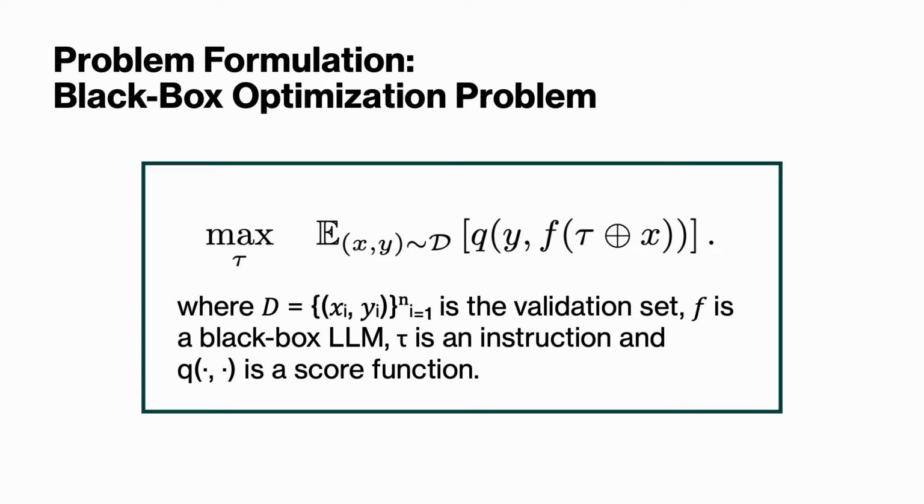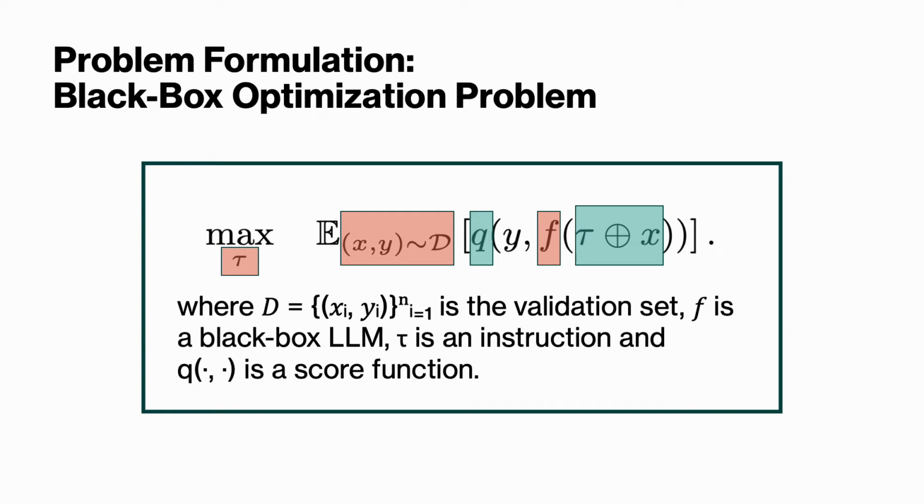Formally, our goal is to find the instruction denoted by tau that maximizes the expected performance of the model across a validation set. Here, F represents a black box model and D is our dataset of input-output pairs X and Y, and Q is a score function measuring how good the model's prediction is compared to the ground truth. In other words, we are trying to find the instruction tau that, when combined with the task input X, yields the highest average score Q.